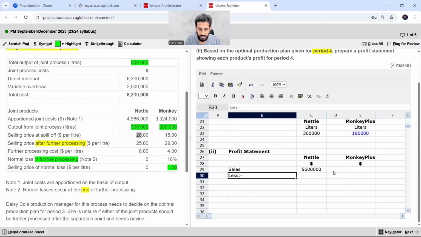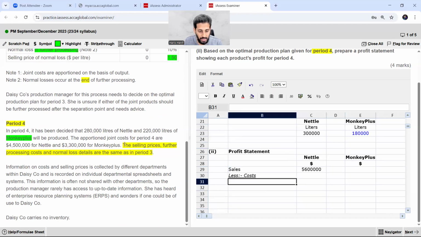Less. Now what is the less? We have to less the costs, right? So what cost is this? First of all, there will be a cost of this apportionment. Now it has been decided. When it was decided, the joint cost is not relevant for the decision making. But when you take the decision, you will have to prepare the final income statement on that.